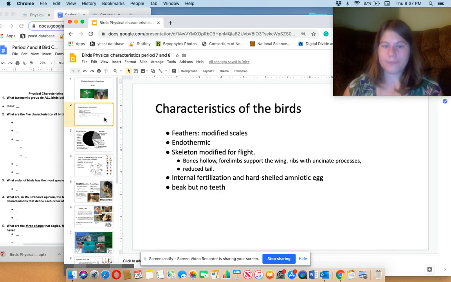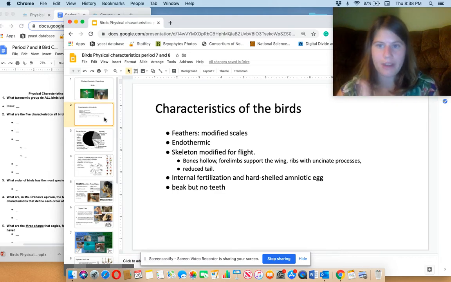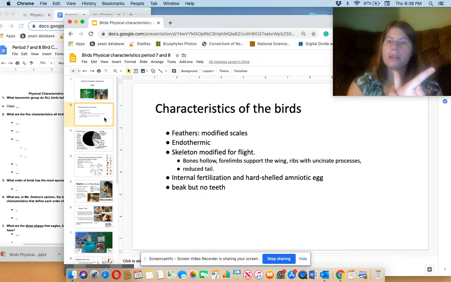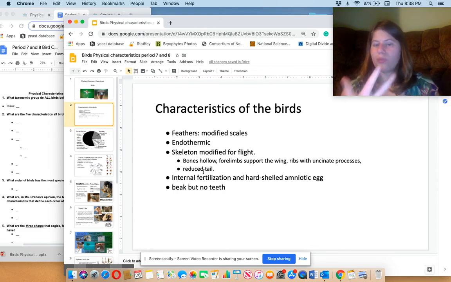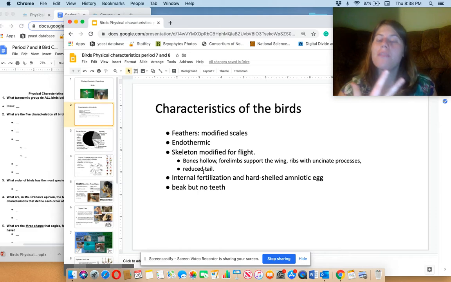Okay, so characteristics that all these birds, from ostriches to hummingbirds, share. Well, they have feathers, which are modified scales. They're endothermic, which means that they're warm-blooded. They have a skeleton that's modified for flight. Now, we're not going to get super crazy with what the forelimbs that support wings and the ribs with unique process mean in this video because, again, time is short. But the hollow bones part, yeah, the bones are lighter. Their bones are designed for flight. Some of them have more hollow bones than others, but yes, hollow bones.